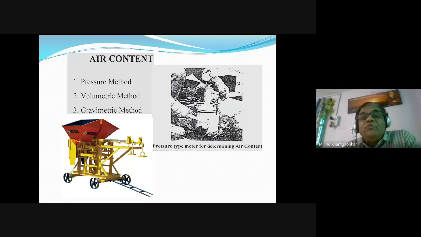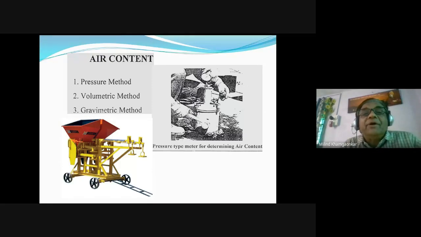And what we do for removing this air from the concrete, we compact the concrete with the help of the vibrators. Various types of the vibrators are there, and I have very meticulously told you that 1% of the air voids in the concrete reduces the strength by almost 10 to 15 kilograms per centimeter square.